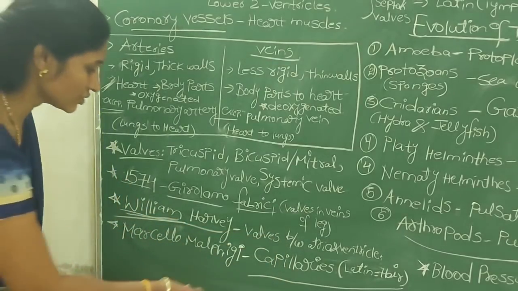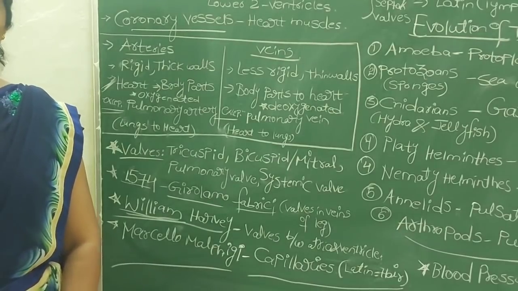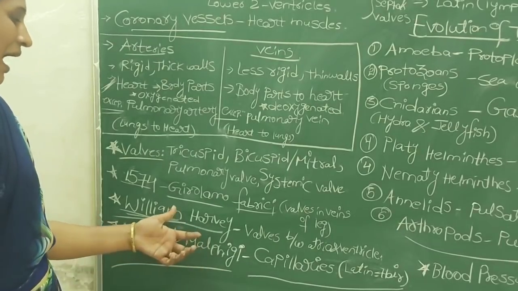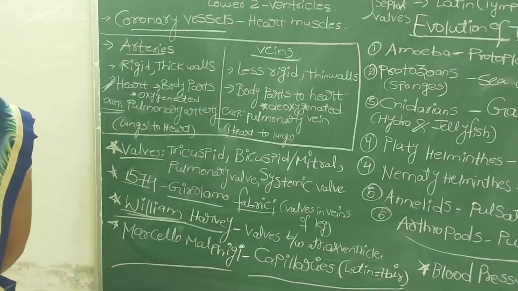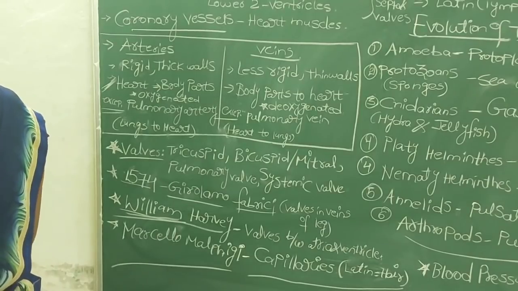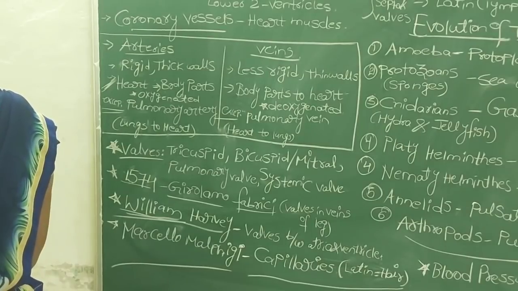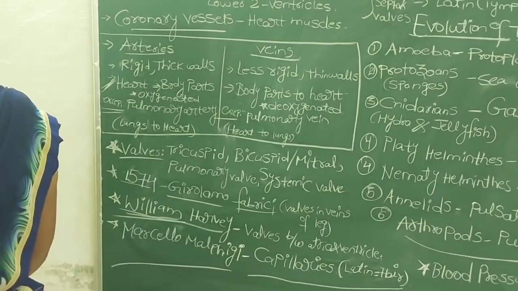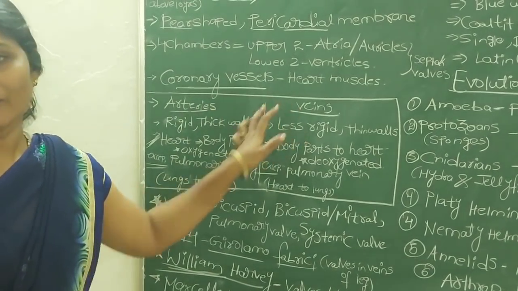And one more scientist known as Marsilio Malpighi. Who was that? Marsilio Malpighi. Four years after Harvey's death, Marsilio Malpighi studied the wings of the bat, you know, that one mammal. He studied the wings of the bat through a microscope. He observed the finest blood vessels which connect the arteries and veins.